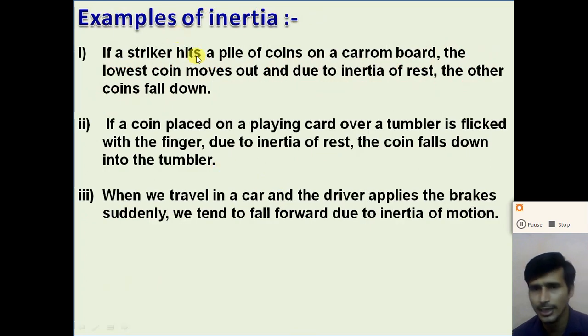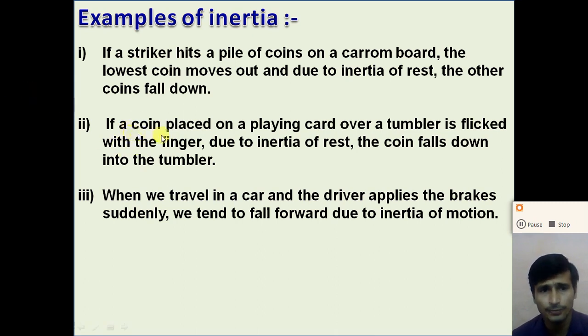So what are the examples of inertia? If a striker hits a pile of coins on a carom board, the lowest coin moves out, and due to the inertia of rest, the other coins fall down, right? You know the game of carrom, and if you take a pile of carom coins and strike the lowest coin with the striker, the lowest coin moves out, but all the other coins remain stationary at this point and fall down due to their inertia.